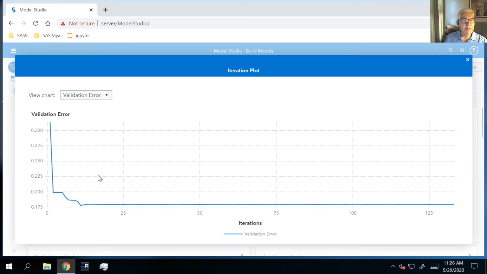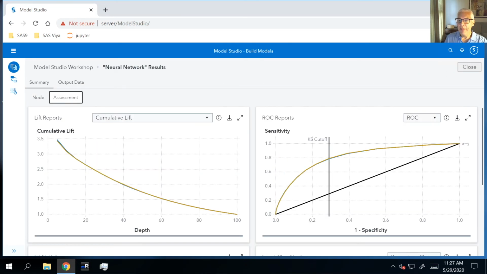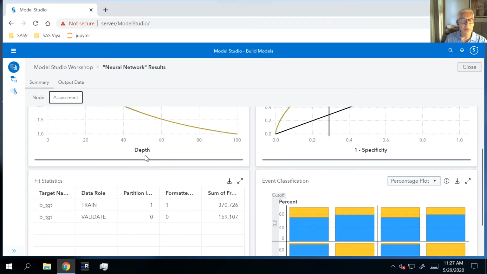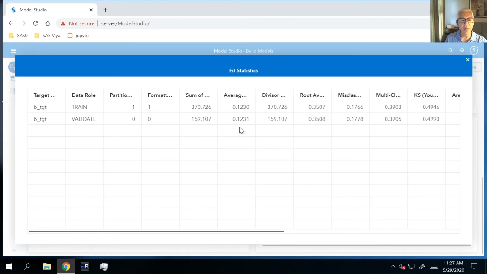And we can see the validation error is decreasing as the neural network begins to learn. In other words, the model is improving its performance on that validation data as our neural network is trained. I'm going to close that, and I'm going to move over to our assessment tab. And you can see we have several different assessment reports. I'm going to scroll down, and I'm going to open up the model fit statistics report. And we have several different model fit statistics. Hopefully you'll find your favorite one.